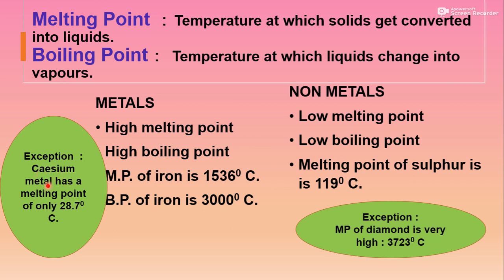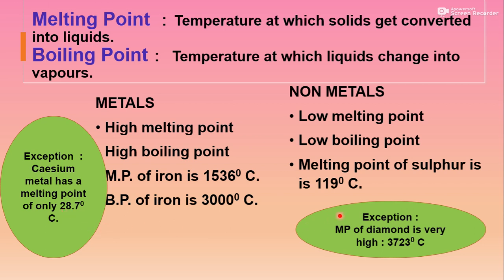Cesium. Cesium is a metal, but it has a melting point of only 28.7 degrees Celsius. So it's a very low melting point, even though it is a metal. If we kept the cesium on our palm, then it will melt.